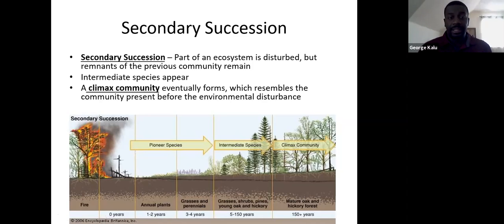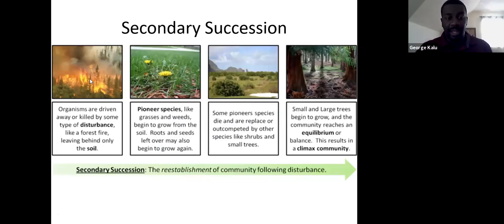So here is another picture of what this looks like. Here we've got a forest, another forest fire. Again, we see some pioneer species beginning to show up. After this forest fire, we had only soil and then maybe a few seeds left around. Pioneer species like grasses and weeds began to show up, and then they get replaced by shrubs and other trees and things like that, until eventually that community looks very similar to what we saw at the beginning. We now reach equilibrium, and we end up with our climax community that looks very similar to the community that existed before the disaster.